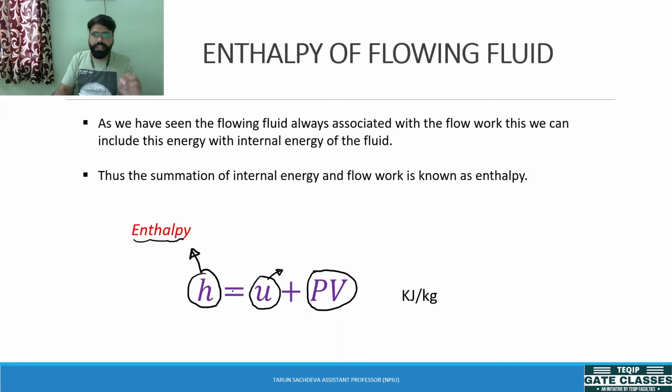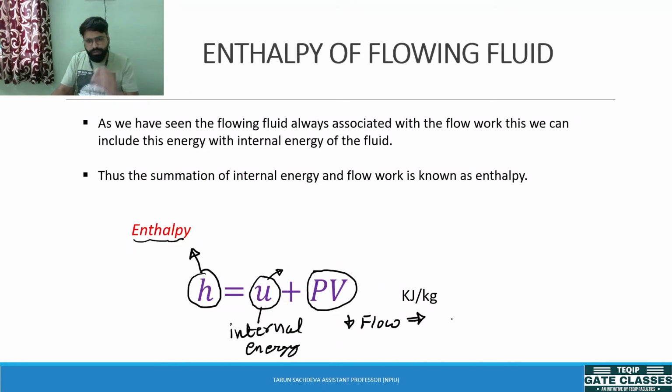That is how the enthalpy term is found. Okay, so enthalpy is given as the internal energy of the fluid plus the flow work that is always there to input or exit the flowing fluid from the control volume.